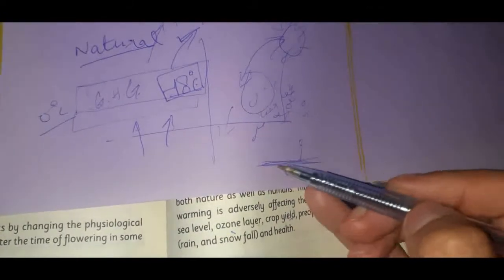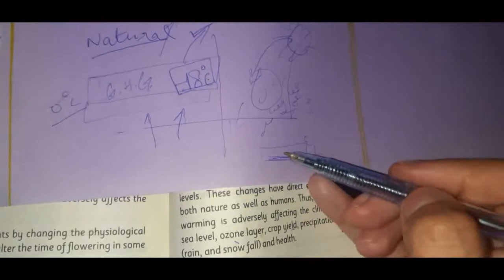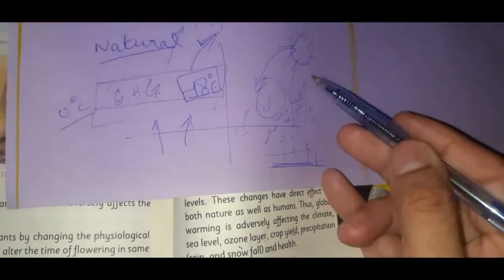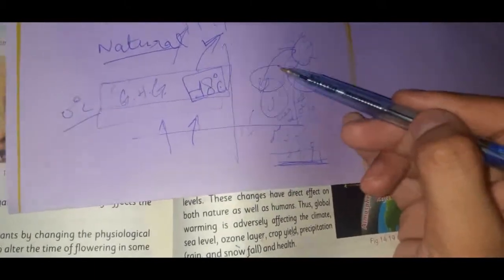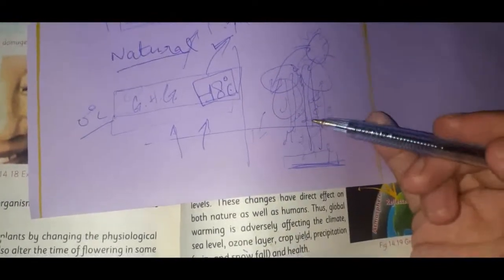All the water present on the earth's surface will be evaporated. When it evaporates, it goes up, all the clouds will condense, and similarly there would be more snowfalls, more hails, more rainfalls.